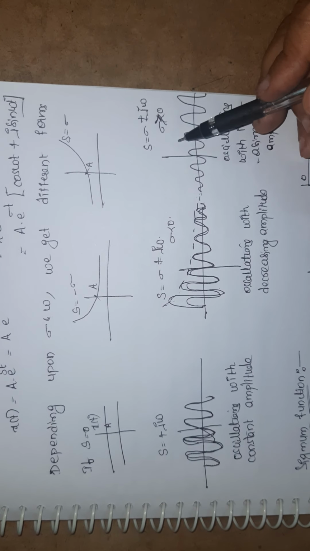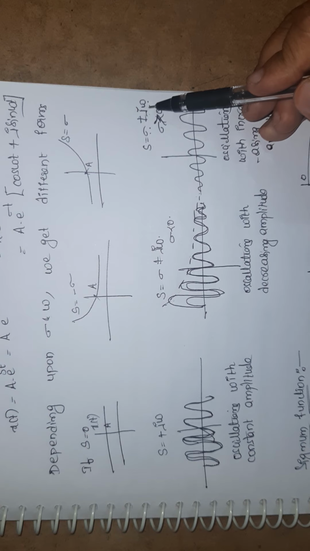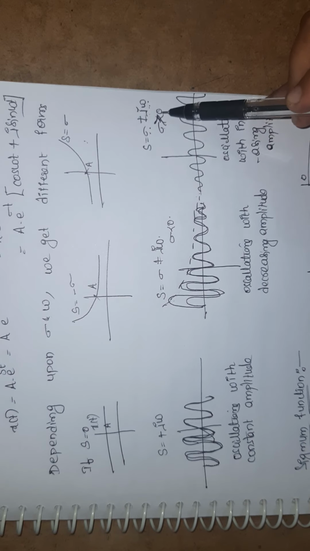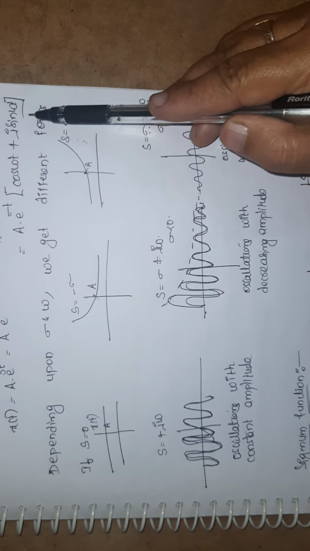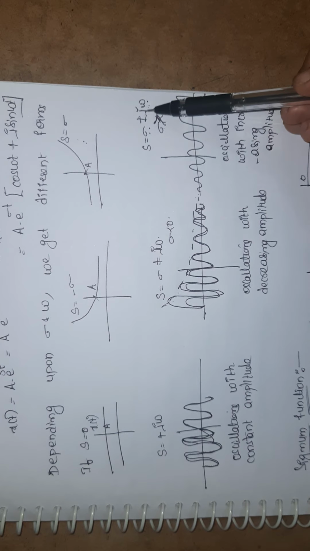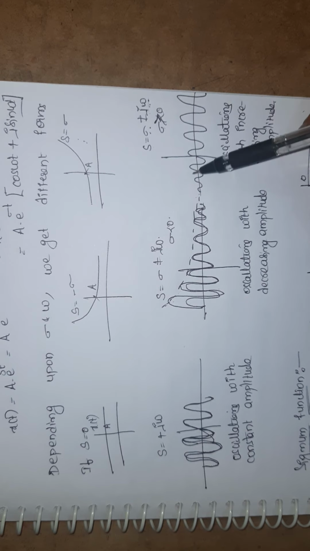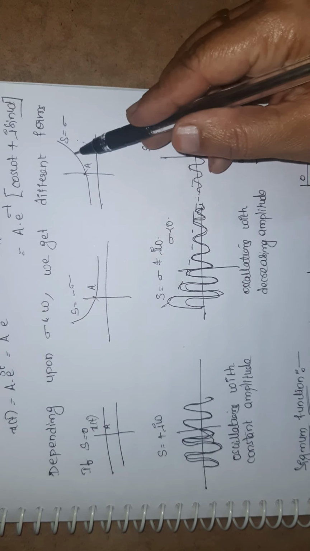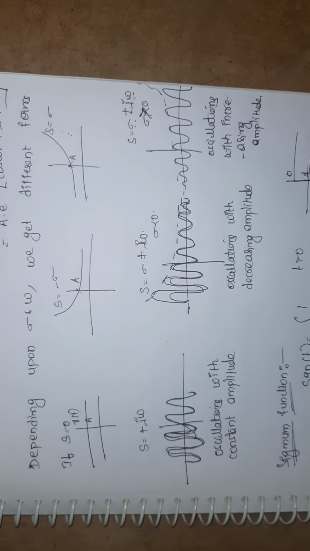Here, if I consider s equal to sigma plus j omega, real and imaginary both. If only real, and sigma is greater than 0, meaning positive, it has exponentially increasing amplitude. But here I am also considering the imaginary j omega, so it has oscillations, but the oscillations have increasing amplitude like this. So it is a complex exponential function.